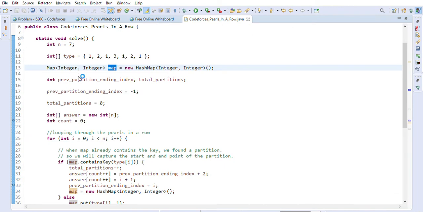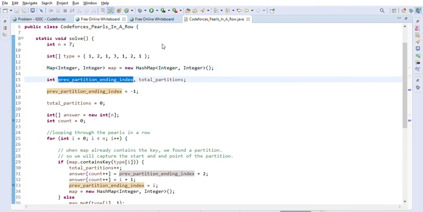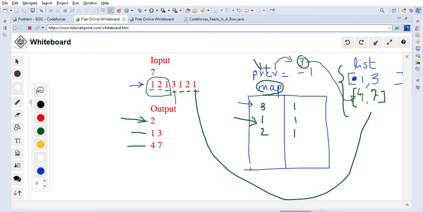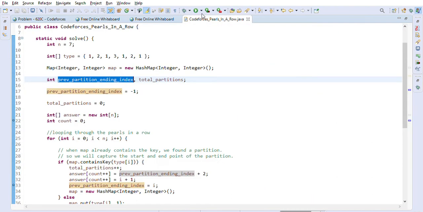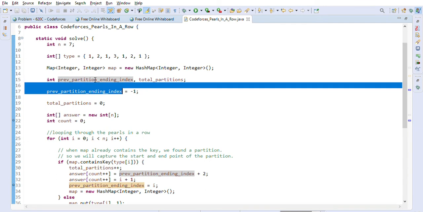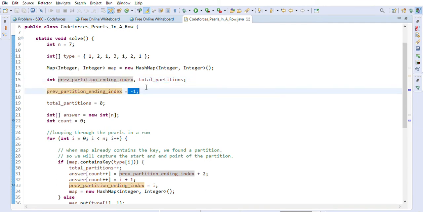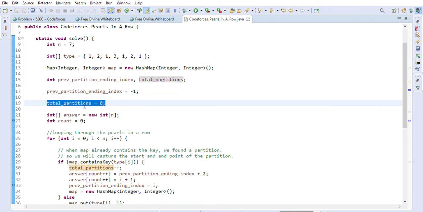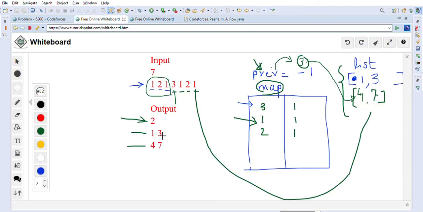This prev is the prev variable that I explained here. This prev variable we will use to keep track of the last found partition, the last ending index of the partition basically. So in the beginning, this prev partition ending index is -1. We initialize it as -1 because we add 1 to it when we find a partition. So -1 plus 1 becomes 0, correct? So that's why we added -1 here. And then total partitions: we wanted to keep track of how many partitions we find, right? So for example, in this case, we find 2 partitions, right?